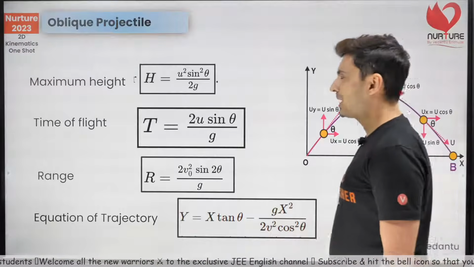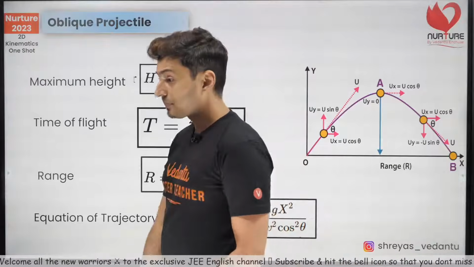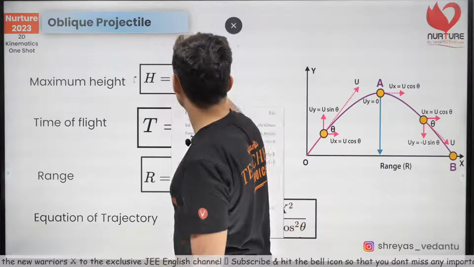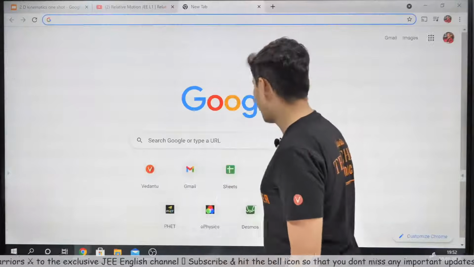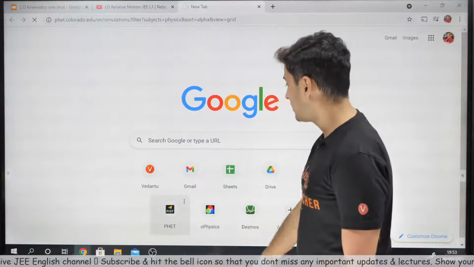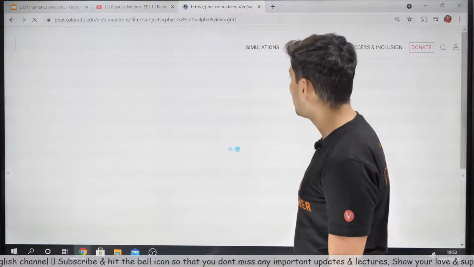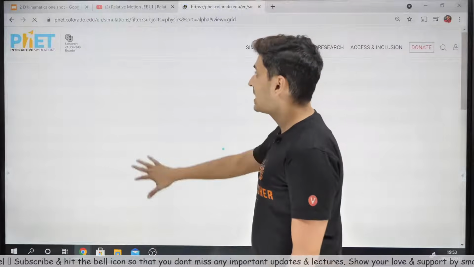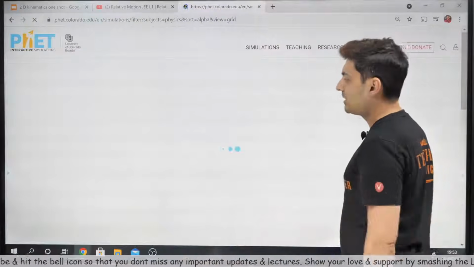Now let's go to projectile motion. Although you can also see projectile motion from here. So I'll tell you where you can see it. There is this PhET website out here. I hope it opens up. Yep, this has got beautiful simulations out there.